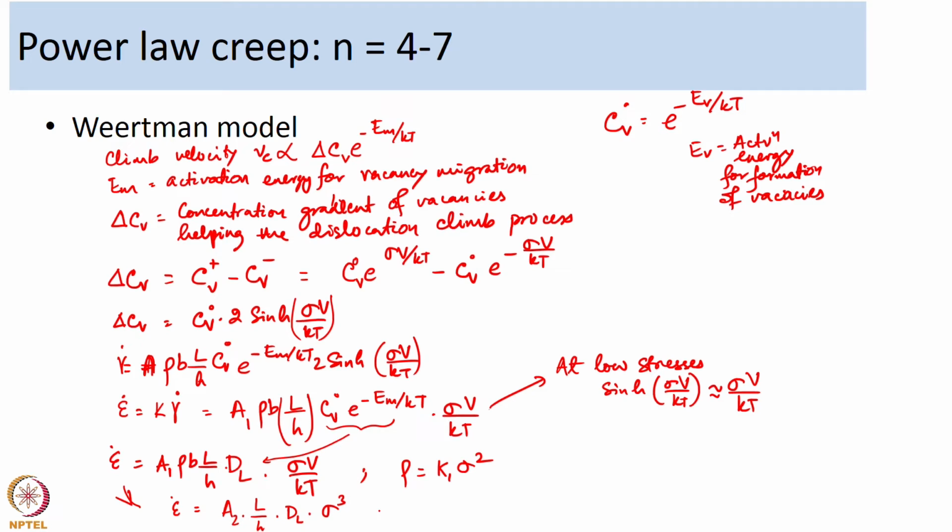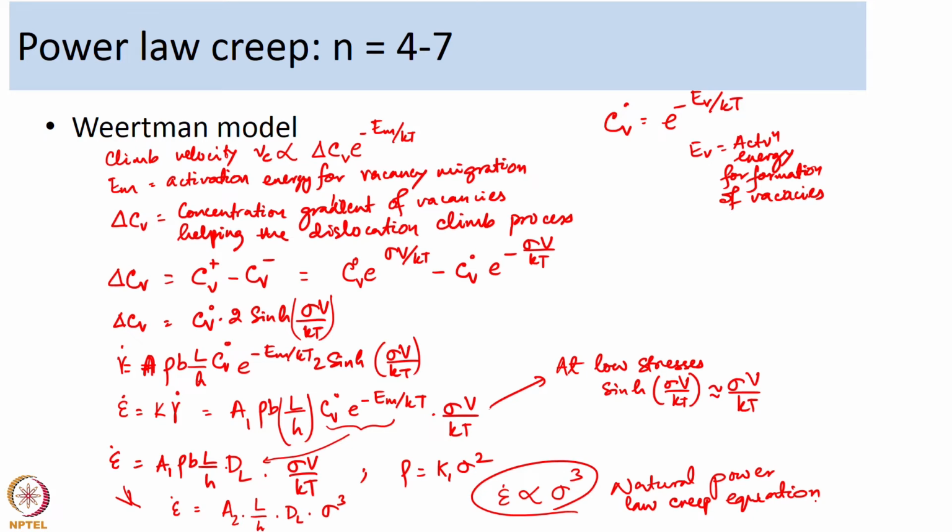So, this is how the equation turns out to be, and if you see there is a dependence on sigma cube, epsilon dot is proportional to sigma cube. So, this is called the natural power law creep equation.